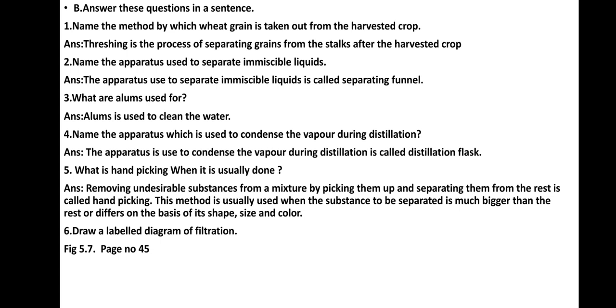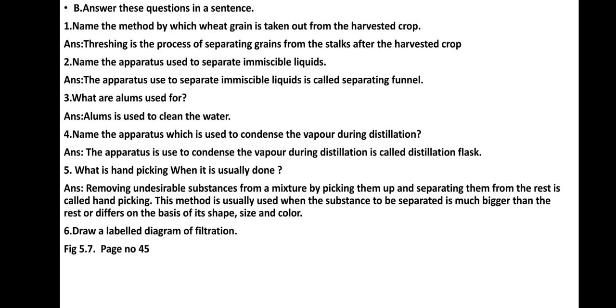Question number 3, what are alums used for? Answer: alums is used to clean the water. Question number 4, name the apparatus which is used to condense the vapor during distillation. Answer: the apparatus used to condense vapor during distillation is called distillation flask.